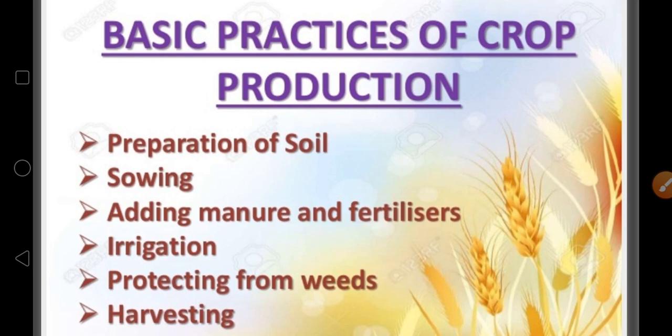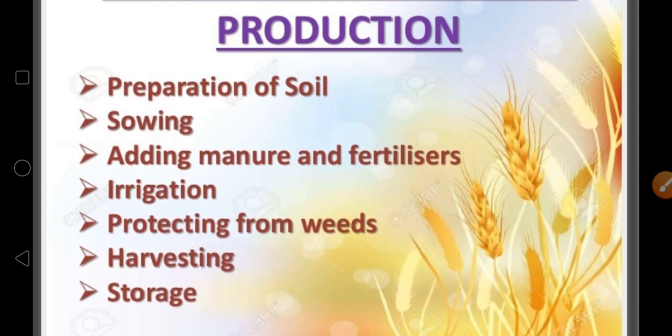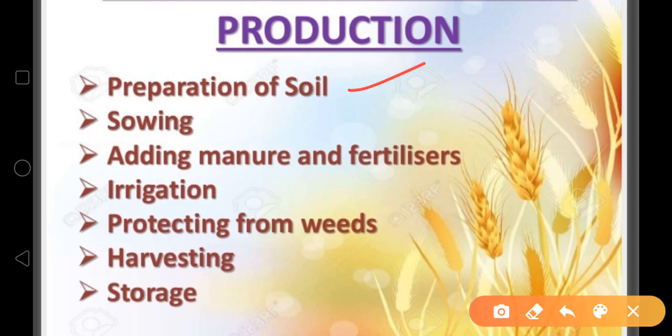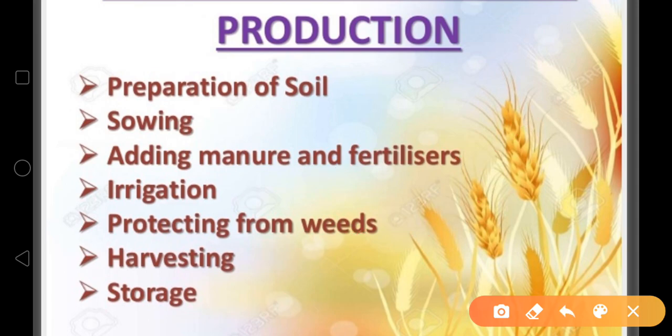Let's move. Next is the basic practices of crop production. There are some steps of crop production, and we have to follow these steps one by one according to the sequence so that our crop can be improved. First is the preparation of soil. Next is sowing, adding manure and fertilizers, irrigation, protecting from weeds, harvesting, and at the last, storage. These 7 steps are essential for crop production, or you can say these are the steps for agricultural practices also. Clear? One by one we will discuss these.